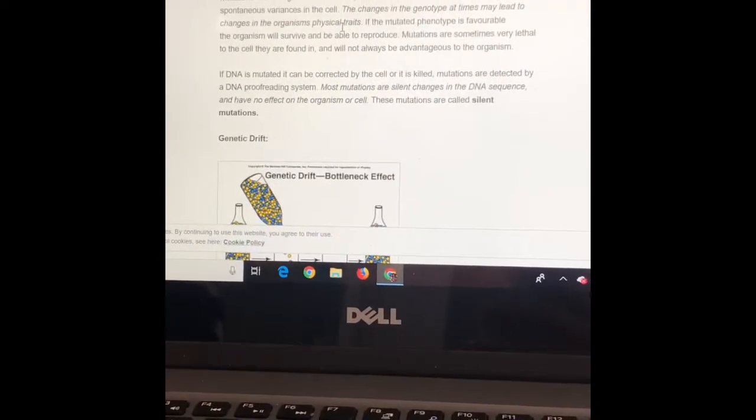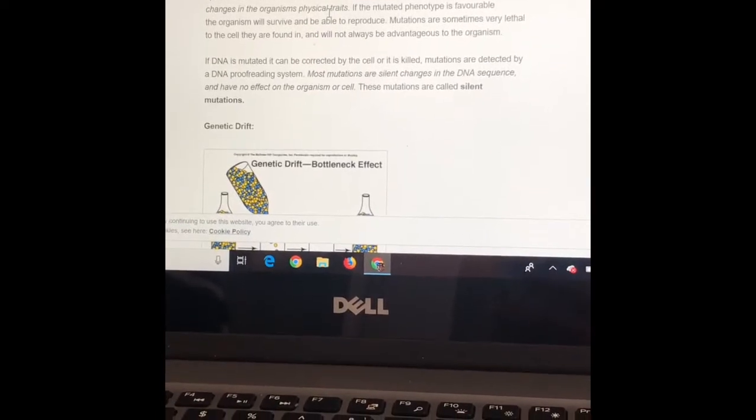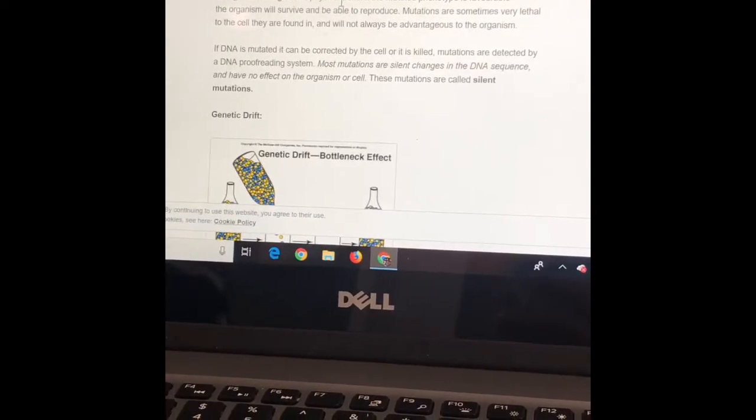Mutations are changes in DNA sequence. These sequence changes are sudden and spontaneous variances in the cell. The changes in the genotype at times may lead to changes in the organism's physical traits.